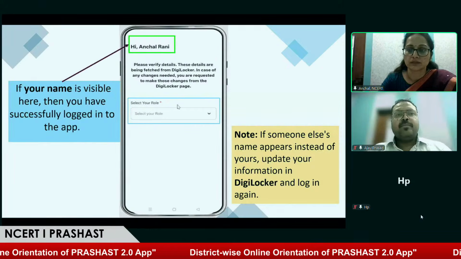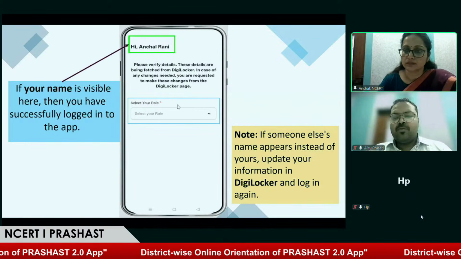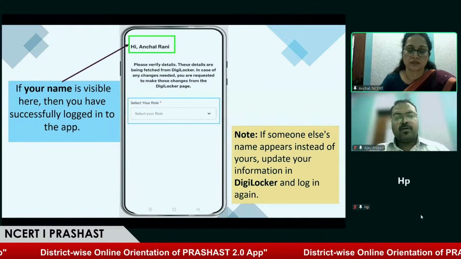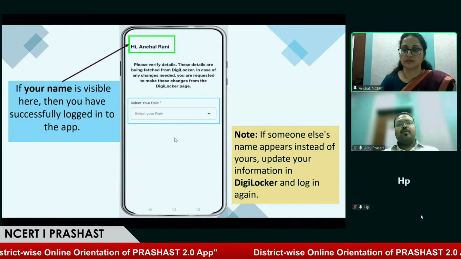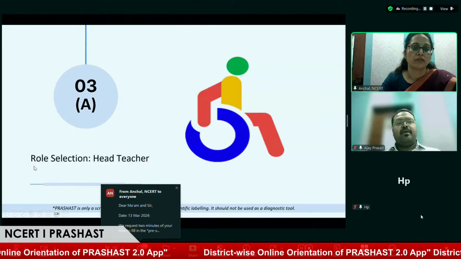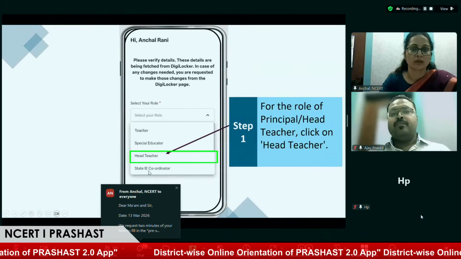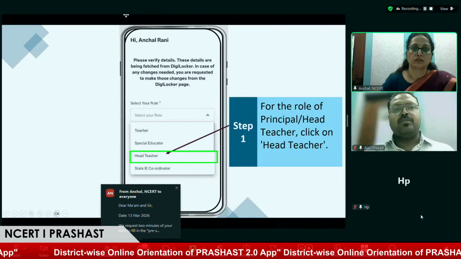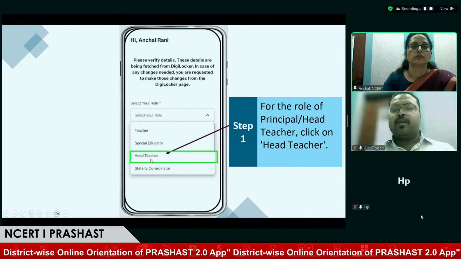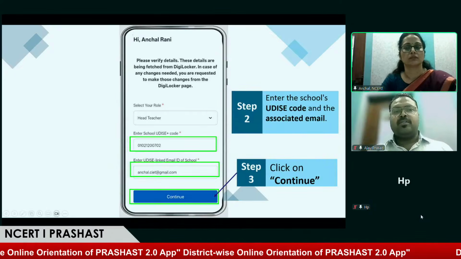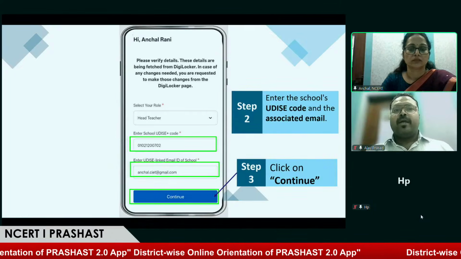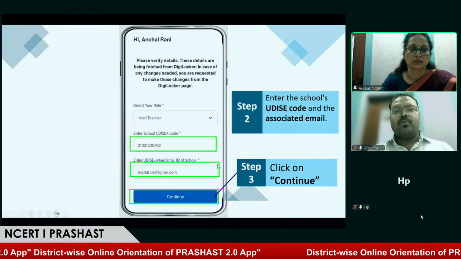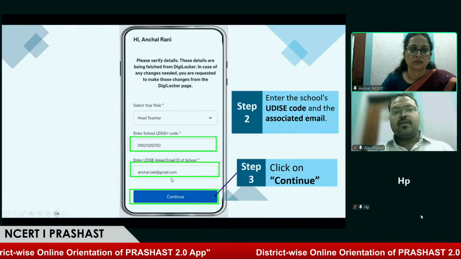Yes, ma'am. So to select a role, the user will have to click on the drop down. After clicking on select your role, the user will see the role selection options. For the head teacher, they would click on their profile, that is head teacher, and after that they'll get an option to enter the school UDISE code along with an option to enter their school linked email.